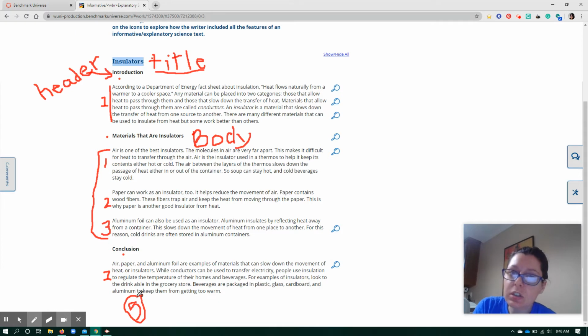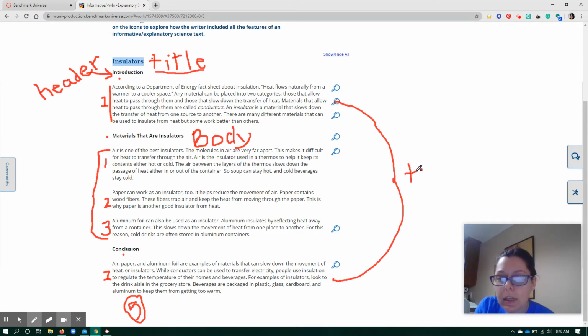Now, your essay should look very similar to this. Your essay should have 1 paragraph for the introduction. You should have 3 paragraphs in your body, and I'll show you how to separate that later, and you should have 1 paragraph for your conclusion. Now, you're going to notice your introduction and your conclusion both go over your topic.